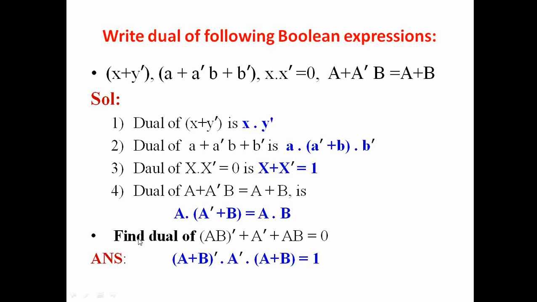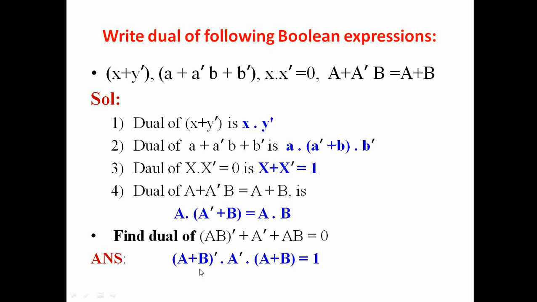Now let us take one more example. We have to find out the dual of (ab)' plus a bar plus ab equals to 0. So a b means a dot b, so the dot sign will be changed to plus, so it becomes a plus b bar, then this plus sign will become dot, this a bar will remain as it is, this plus sign will become dot, and ab means a dot b, so that dot will become plus here, so a plus b is equals to 0 becomes 1.